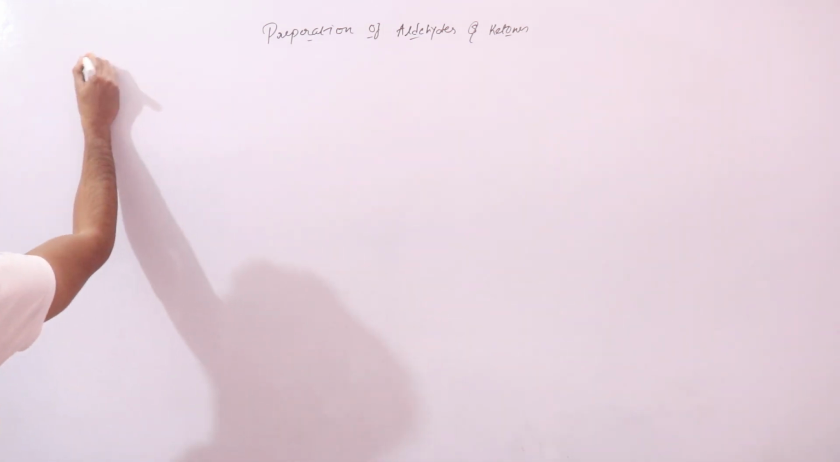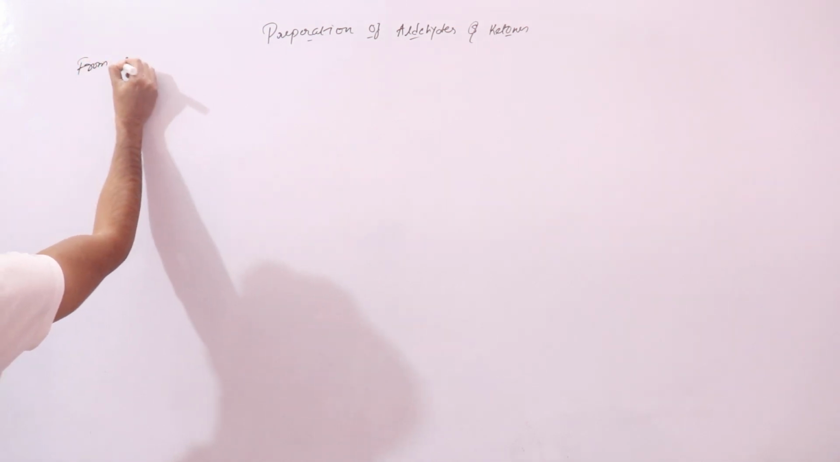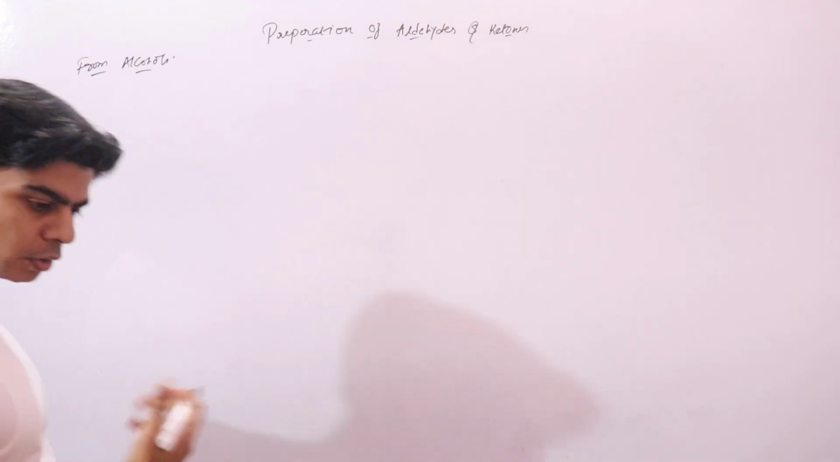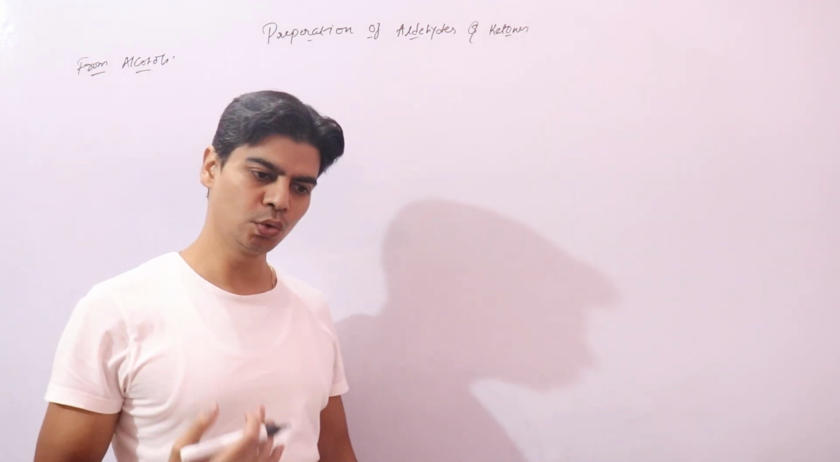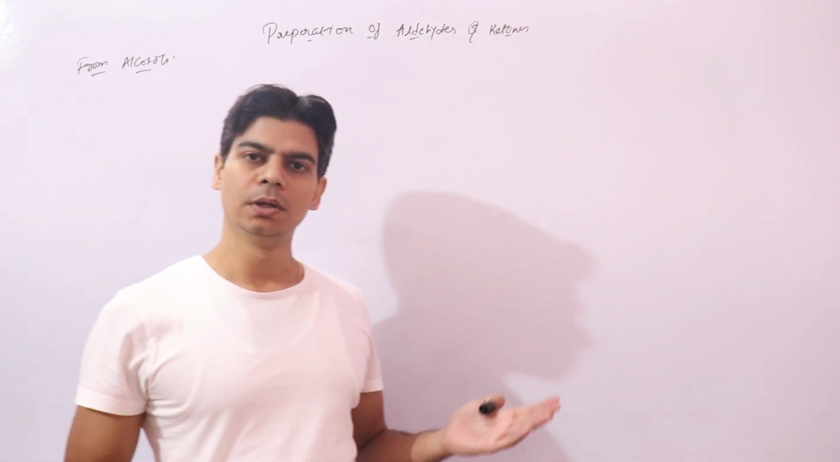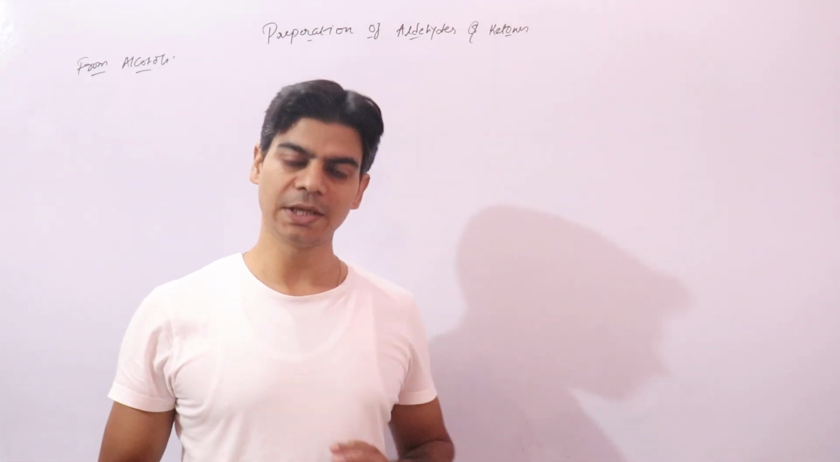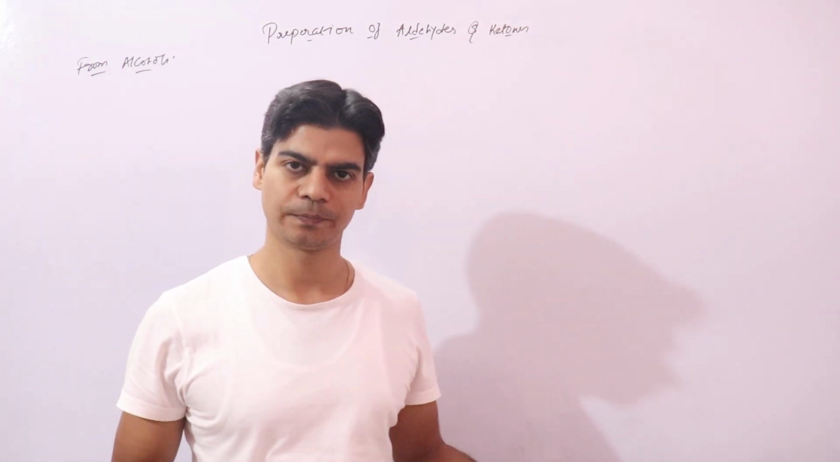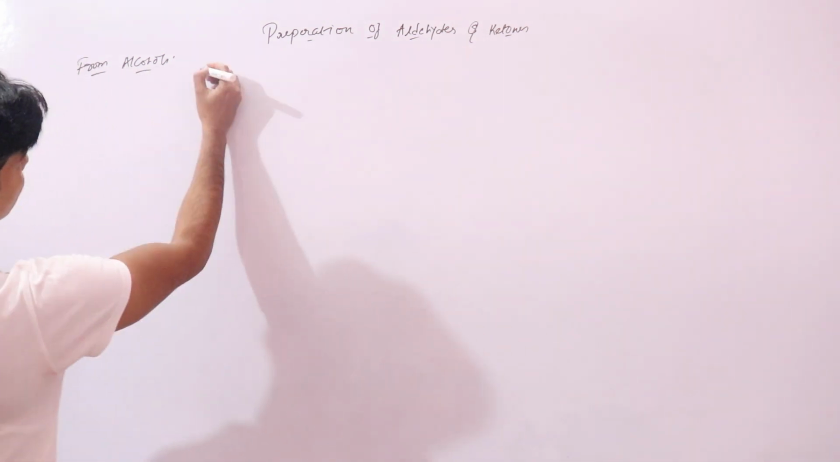Right, so from alcohols, primary alcohols would be oxidized to aldehydes. Secondary alcohols, that is 2-degree alcohols, would be oxidized to ketones.